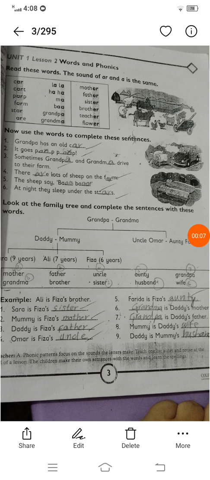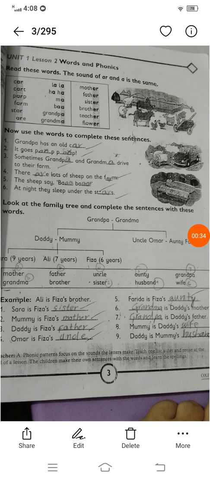Unit 1, family and friends. Here you can see there is an activity. Read these words. The sound of AR and ER is the same. Words and phonics. You have knowledge about how words are produced by different letters. When the letters are written in a proper pattern, they make a word. And phonics means the sound of the words.